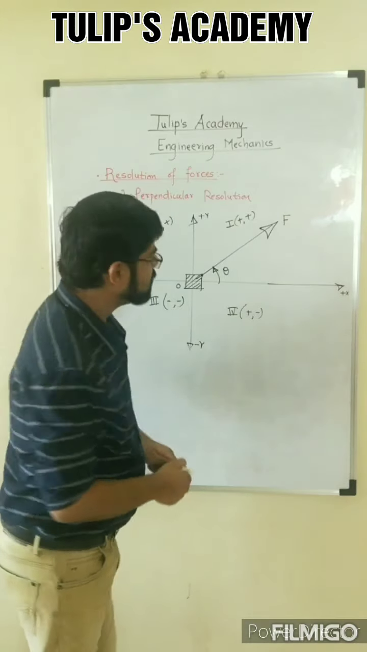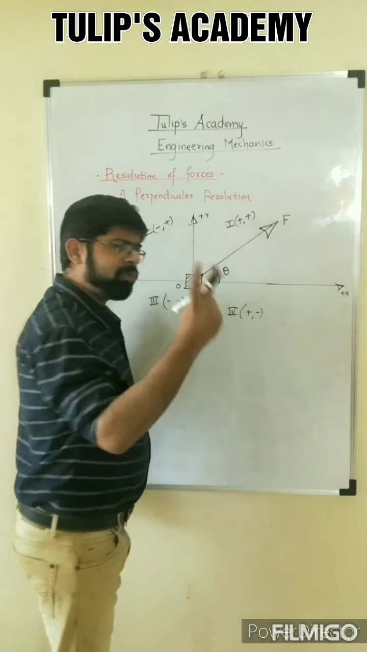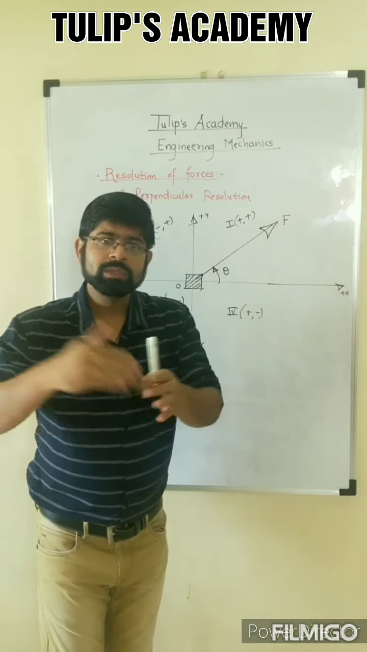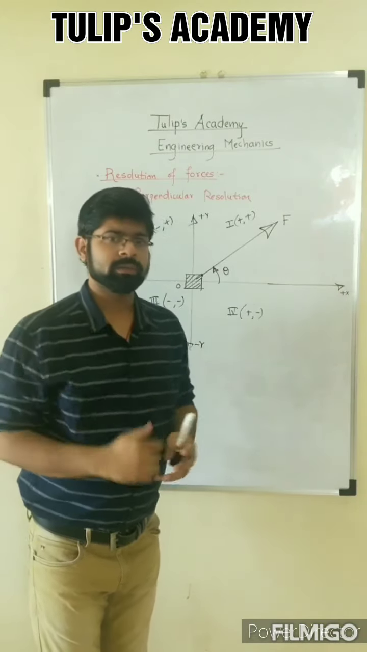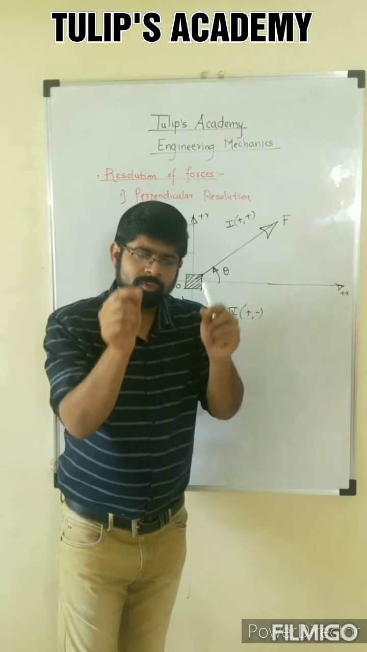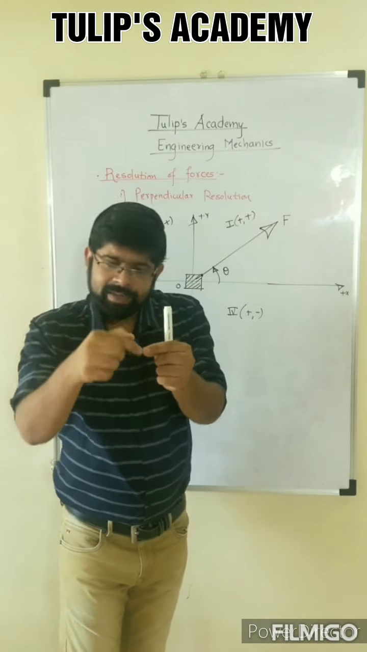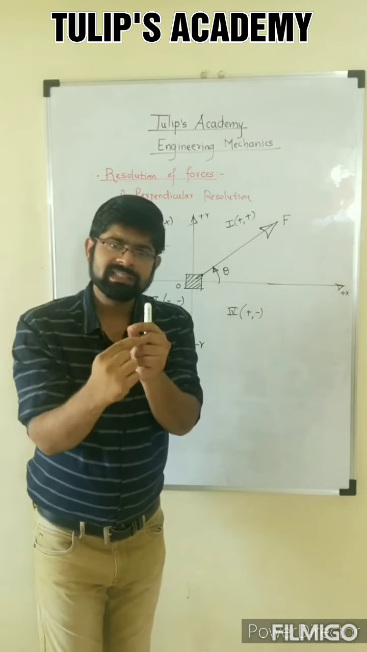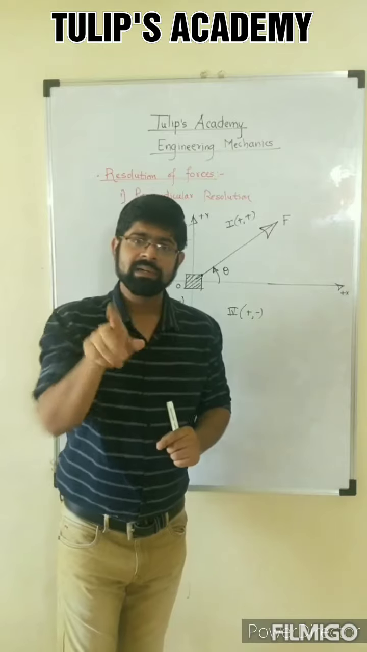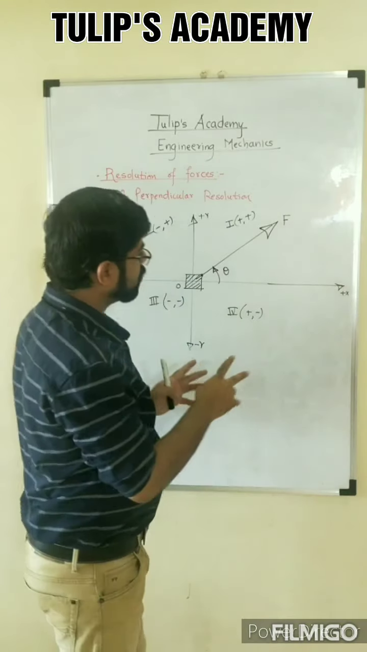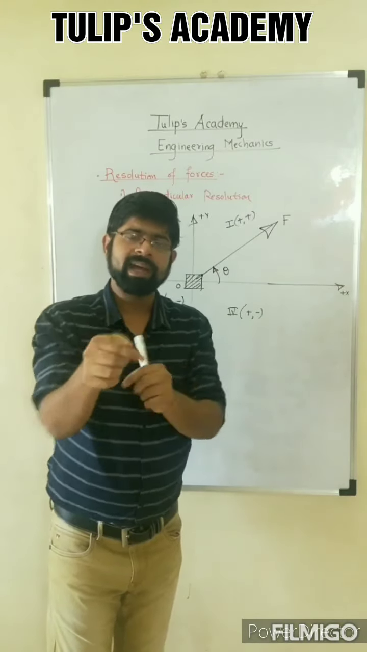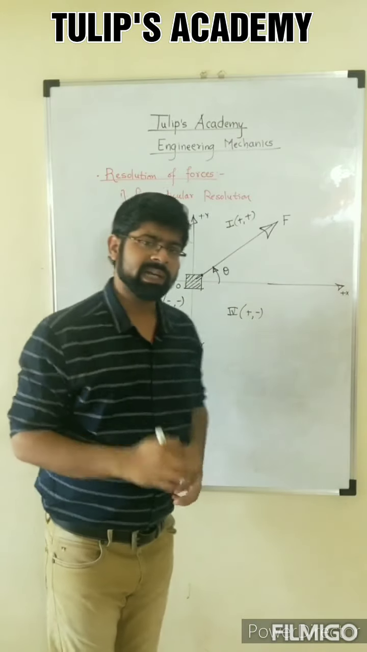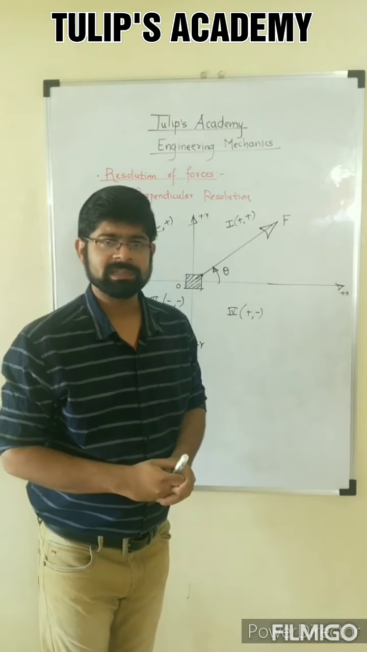What does the triangle law state? The triangle law states that if two forces are represented in magnitude and direction by two sides of a triangle taken in order, taken in order means where the first force ends, at that point the second force starts, then the third closing side of the triangle represents the resultant of the two forces.